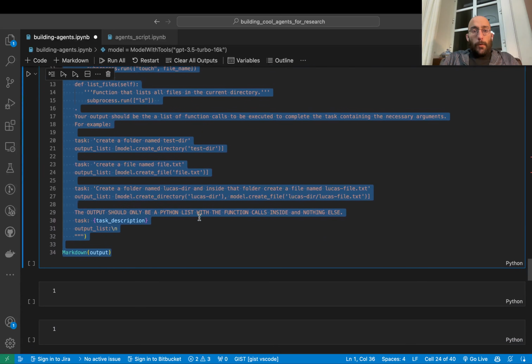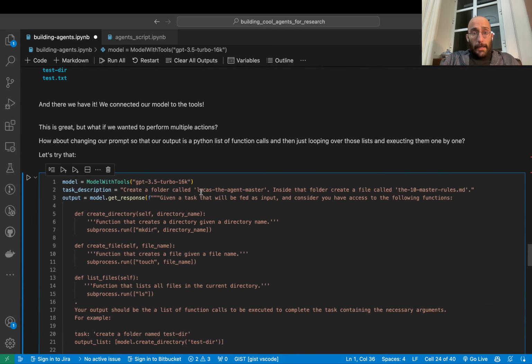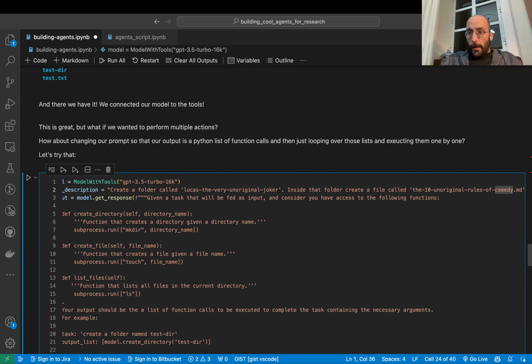So what are we setting up here? Let's go line by line. I'm setting up the model again. I'm setting up a task description. And again, I'm going to change this task description because the name is ridiculous. So I'm going to say Lucas, the very unoriginal Joker. And inside the folder, create a file called the 10 unoriginal rules of comedy.